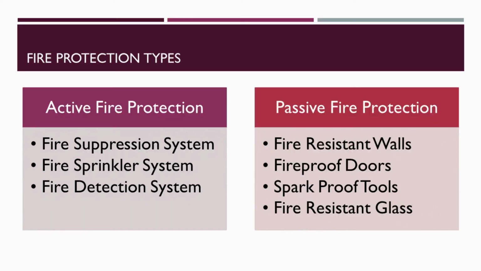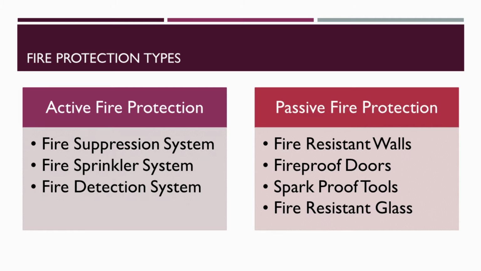Types of fire protection. There are two types of fire protection, that is active fire protection, in short AFP, and passive fire protection, in short PFP. Active fire protection takes action in order to put out a fire, whereas passive fire protection will help prevent a fire from spreading or resist the initial ignition.